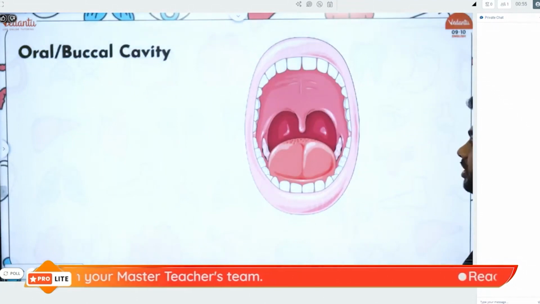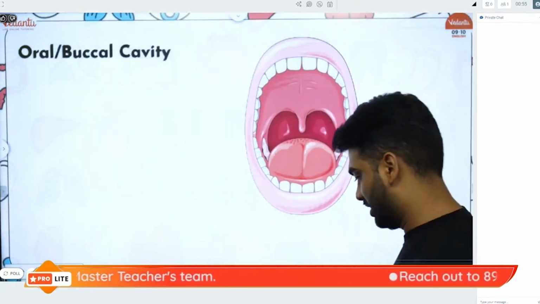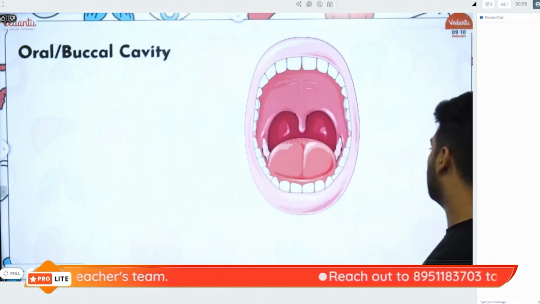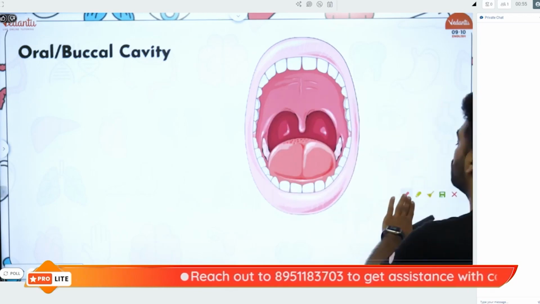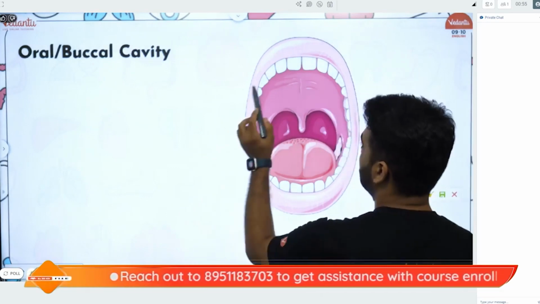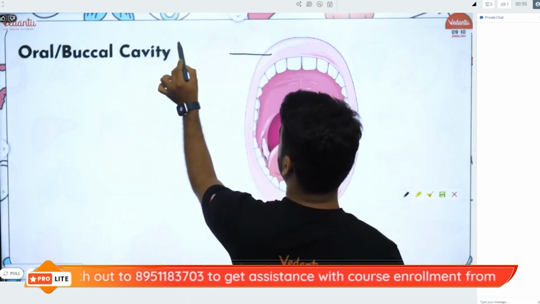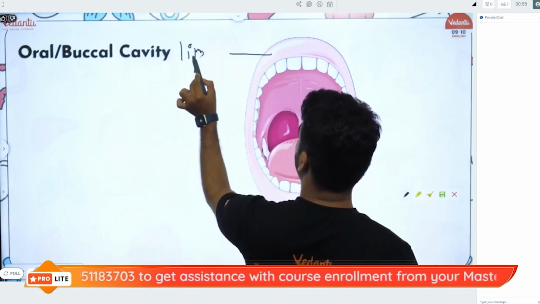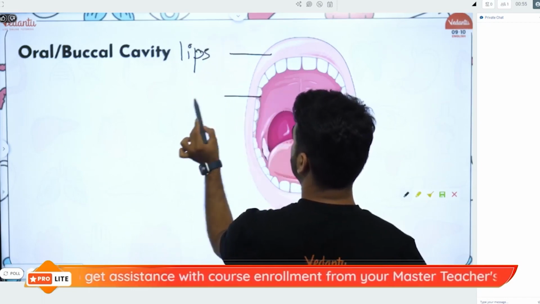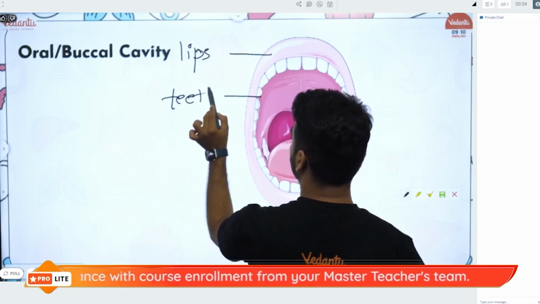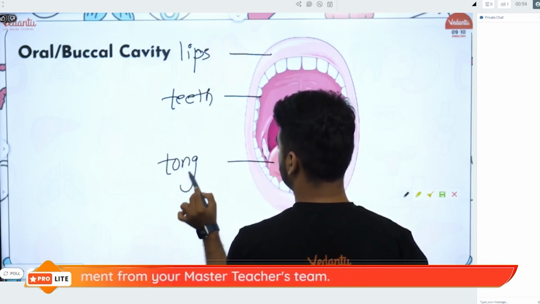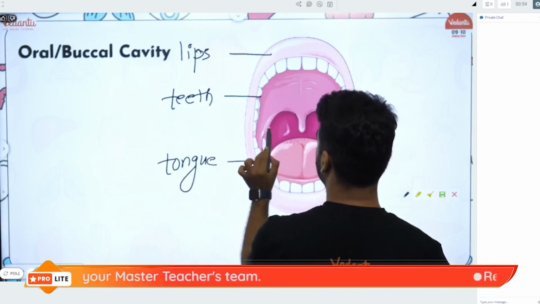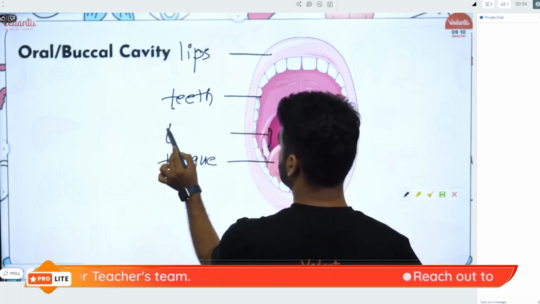So, we begin with the oral or the buccal cavity. If we look at it very carefully, it is very easy to identify the parts. We have got the lips, the teeth, the tongue, here are your tonsils,